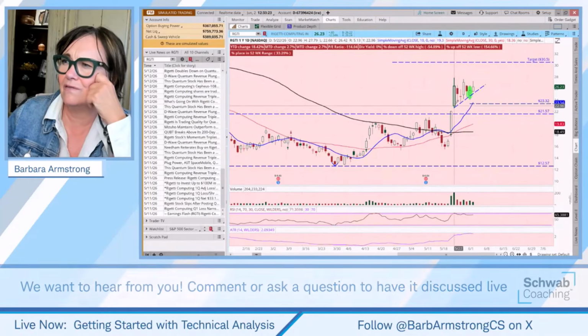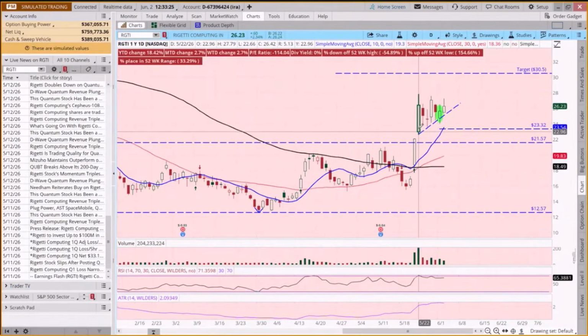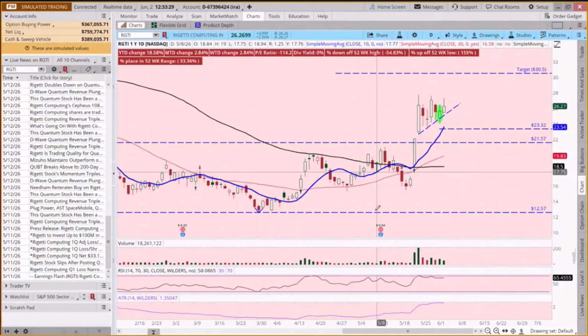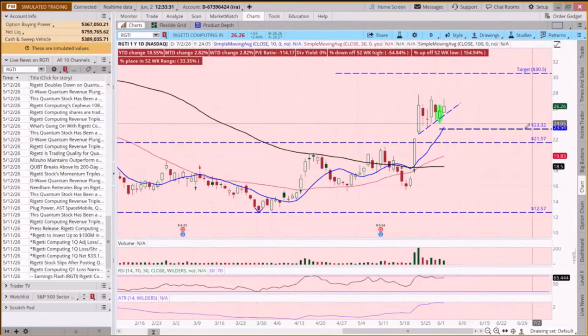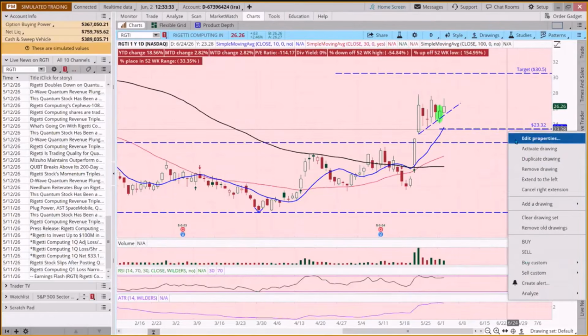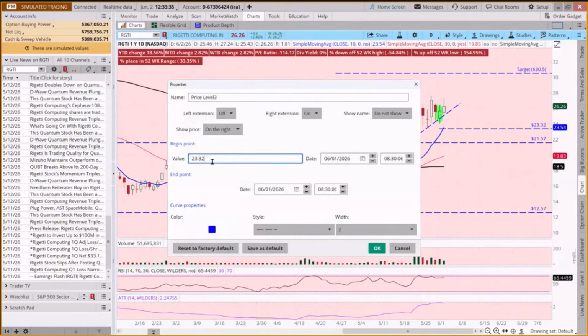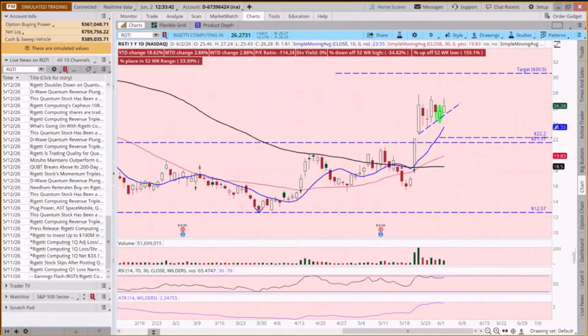And then the low of this candle can be considered a support level. So if I take 22.66 times 0.98, that would be 22.20. Now that's another dollar of risk that we're taking for every share that we buy. And if we're putting in a target of 30.50, we're risking $4 to make about $4.